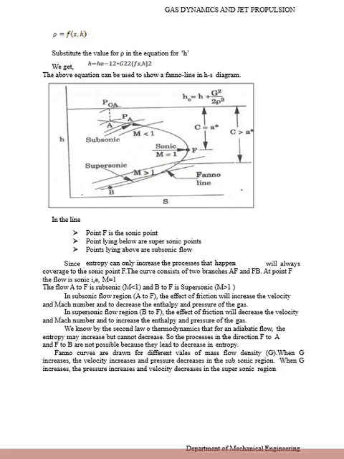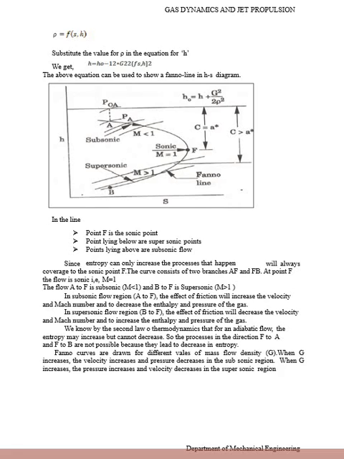In the subsonic flow region, like A to F, the effect of friction will increase the velocity and Mach number and decrease the enthalpy and pressure of the gas. In the supersonic flow region, B to F, the effect of friction will decrease the velocity and Mach number and increase the enthalpy and pressure of the gas.